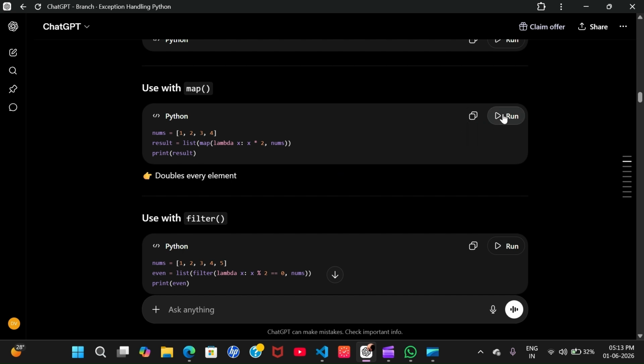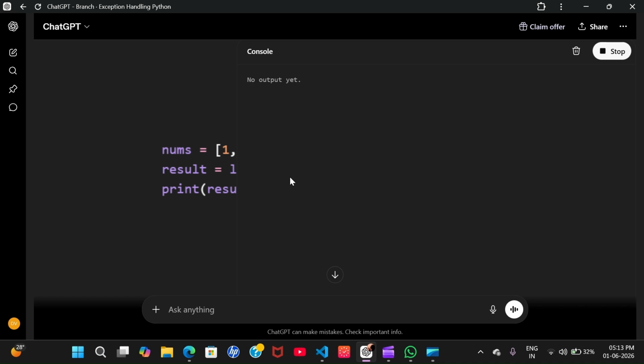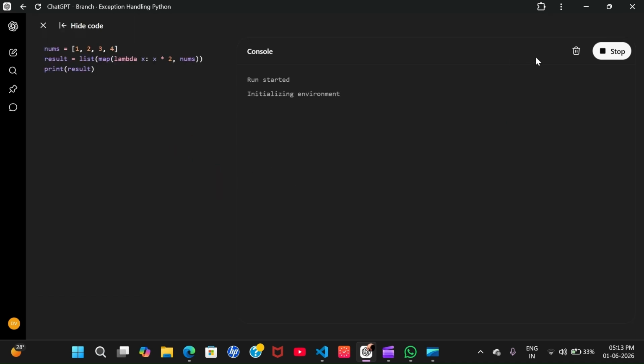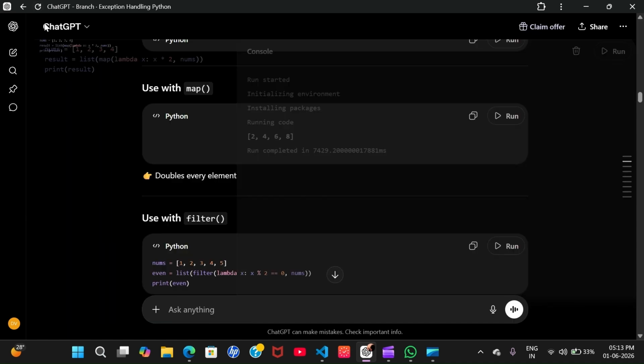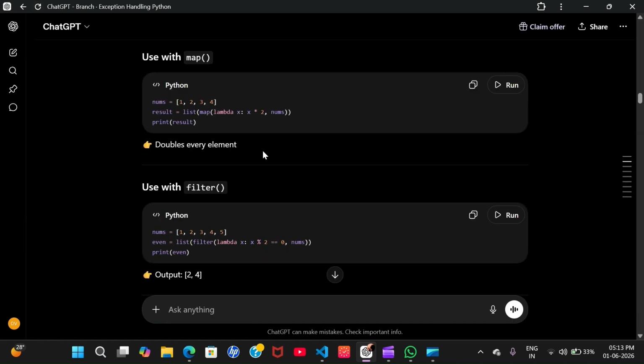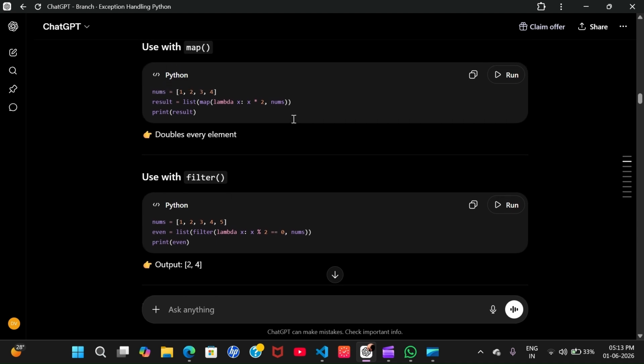See, I can run it for you. See, every number is a multiple of 2. So map ultimately makes a list, applying an operation to each and every element.